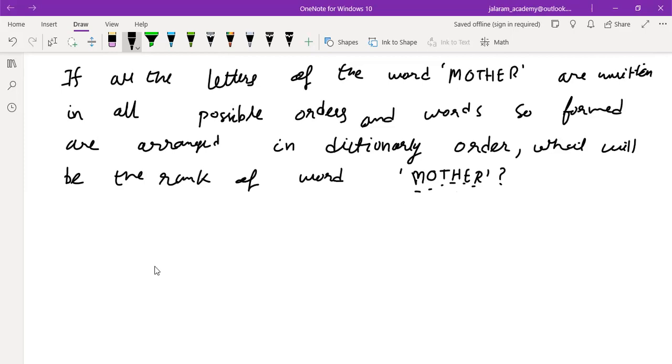So now if we arrange in dictionary order, before M, how many words are there according to English alphabetical order in the word MOTHER? We know that E comes before M in the English alphabet. E, H, only E and H. Is that clear to you?